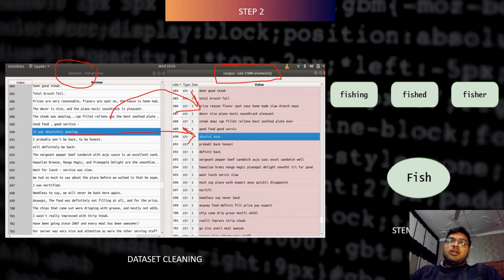So after step 2 involving all three major steps, what we get is absolute amaze, and this is the stemming part, where finishing, finished and finisher are converted into fish. Also the word amazing gets converted into amaze after the stemming process. So step 2 involves this part.